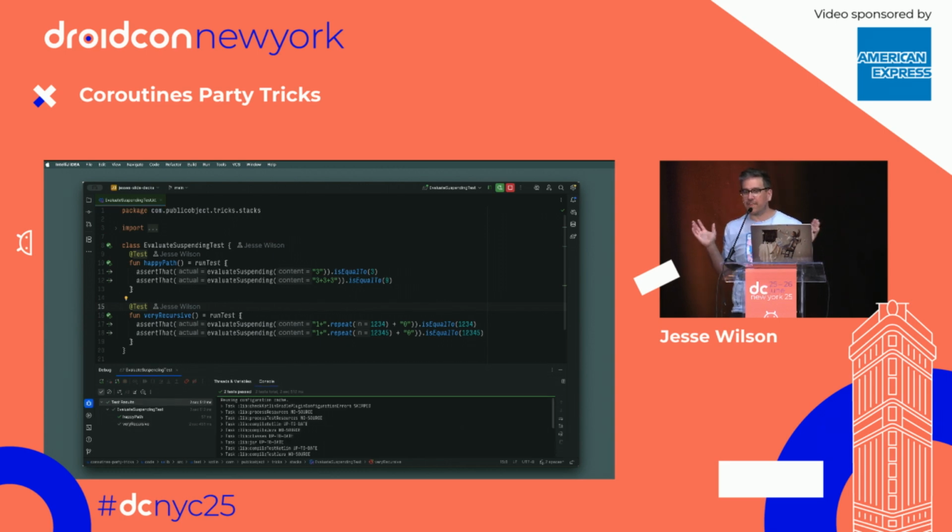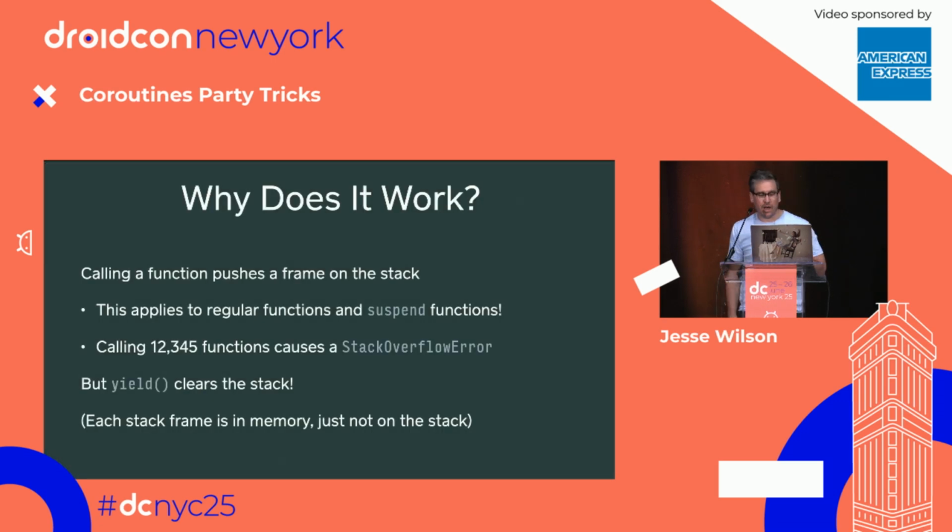Isn't that amazing? I think you guys, if you want to make your code more robust, put yield statements in, and it will fix the problems for you. It works because every time we call a function, even recursively, it pushes a stack frame. And when we yield, it just happens to, as a side effect, clear the stack or shrink the stack that it's using.